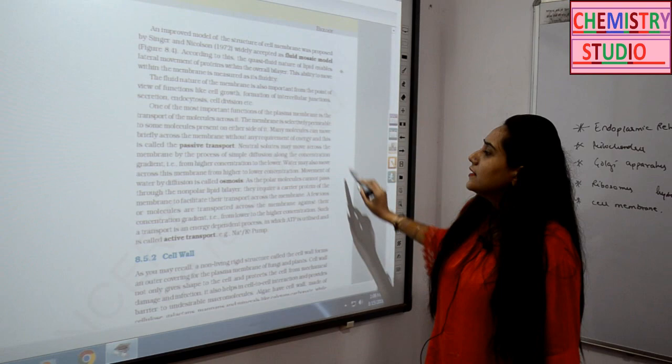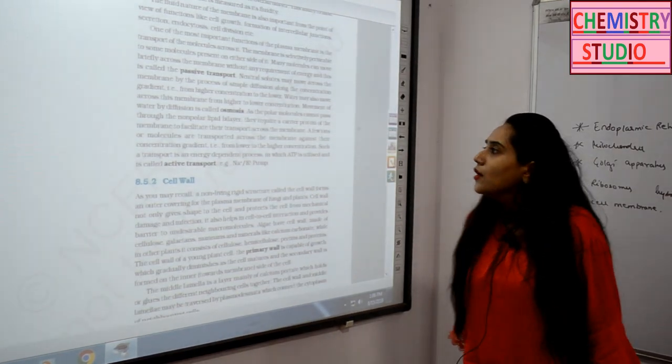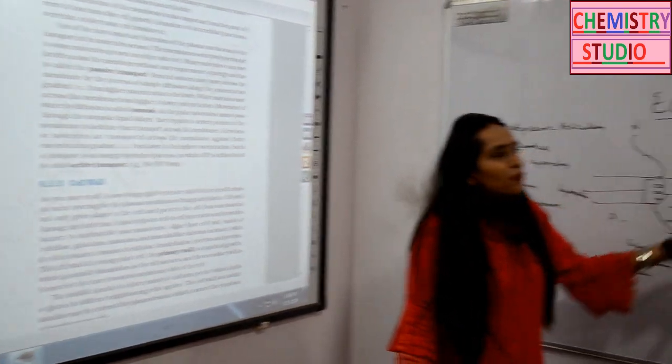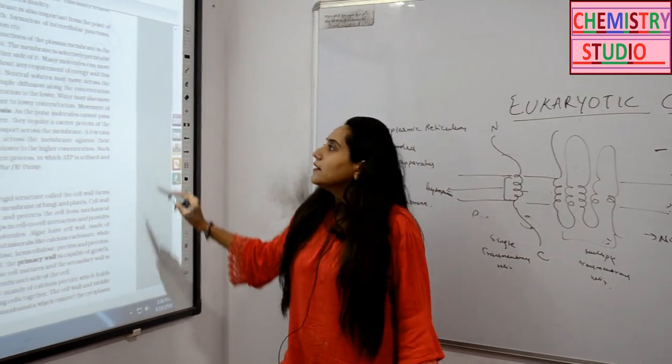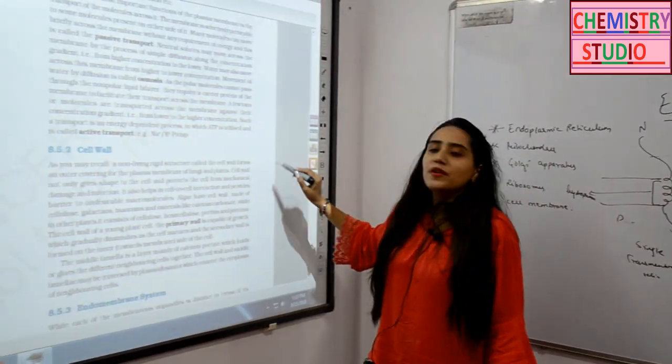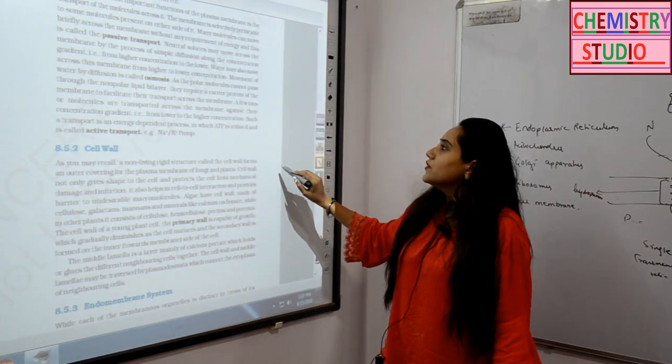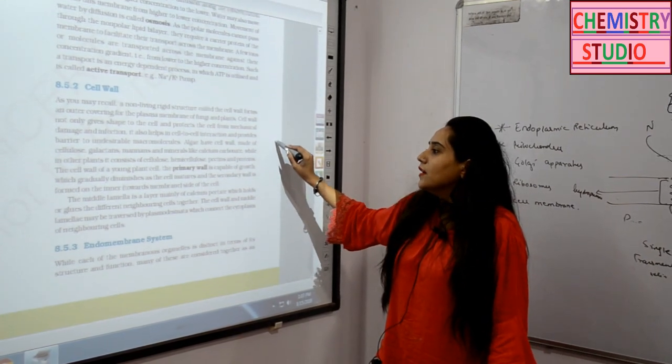And then there are passive transport and active transport. Osmosis is the movement of water from the higher concentration to the lower concentration. That we call osmosis, the movement of water from higher concentration to lower concentration.